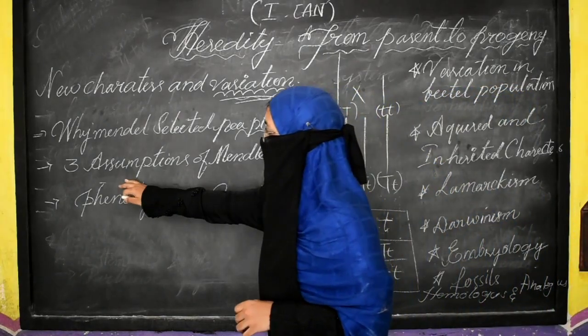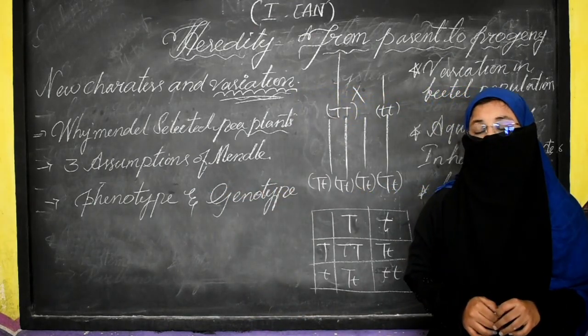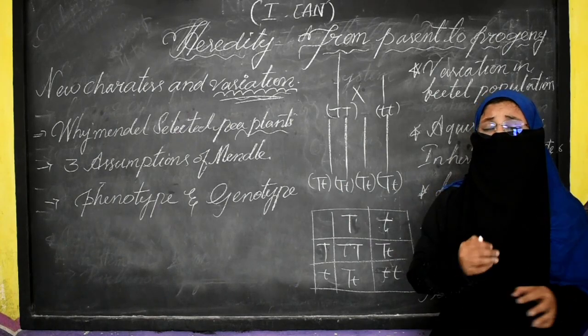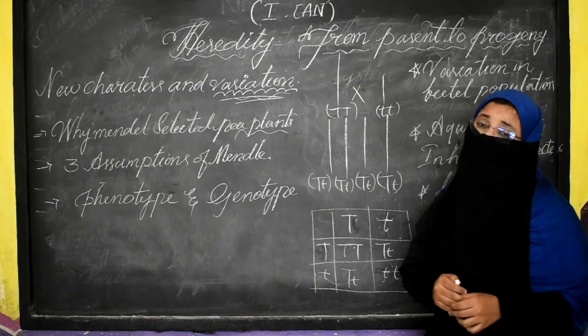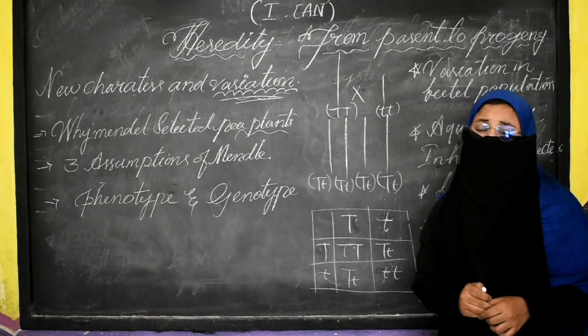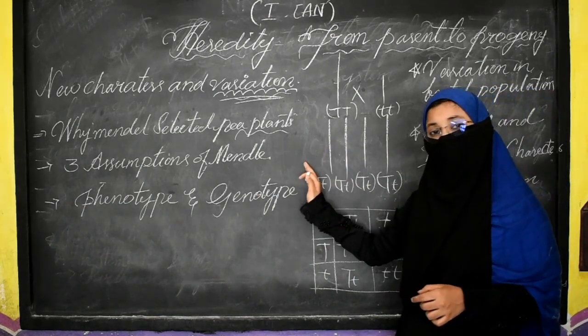Now the next thing is the 3 assumptions of Mendel. Actually, Mendel explained the 3 assumptions after conducting several kinds of experiments. He did tens of thousands of experiments with the pea plant. That's why he is known as the father of genetics. So what are the 3 assumptions he gave?